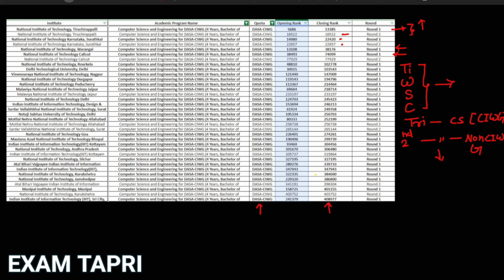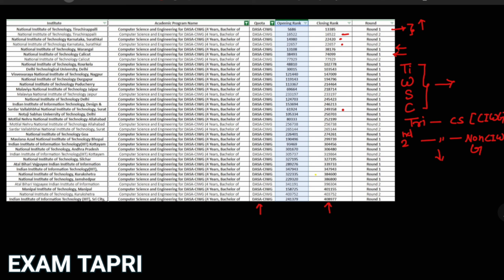Even last year, a lot of seats were vacant in the top NITs. So you don't have to worry. Just have patience. Prepare your documents. If you require any assistance, you can let us know. So don't get worried. If you see the NIT Surat cutoff here, it's reaching up to 2,49,000 in round 1 itself.